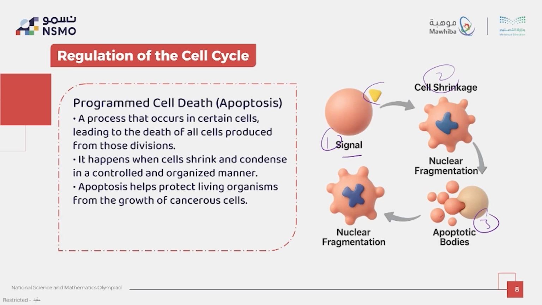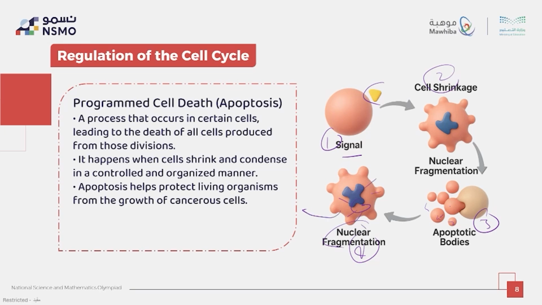The cell breaks into small bubble-like pieces called apoptotic bodies. Number 4, nuclear fragmentation. The nuclear membrane breaks and the DNA fragments into small pieces.